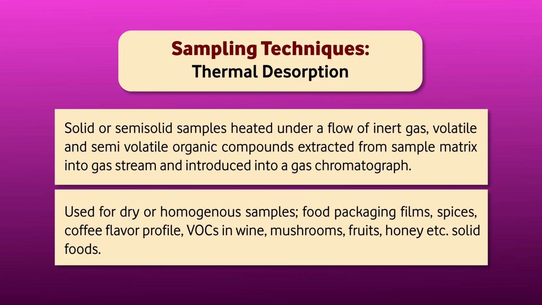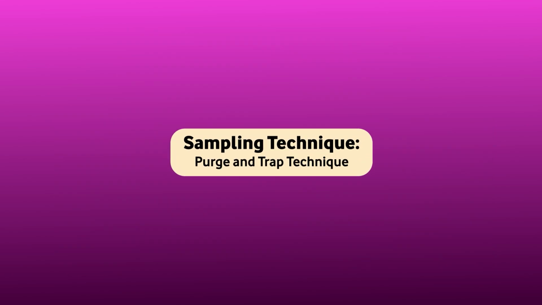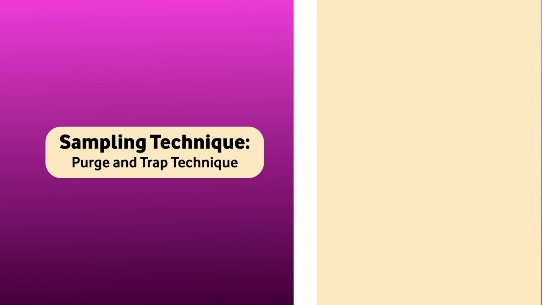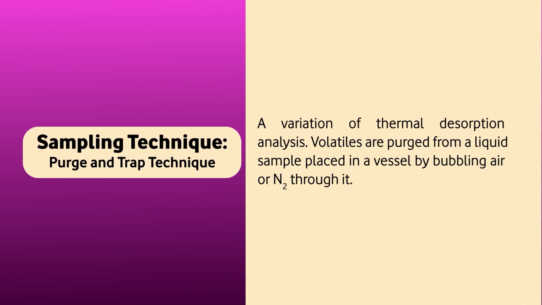At the same time when it is heated, the flavors and odors will come up. Pass the inert gas over it, and that gas we inject to the GC. Then there is another technique, which is the purge and trap technique. Now it's sort of a thermal desorption technique, because here we are going to dissolve the volatiles.